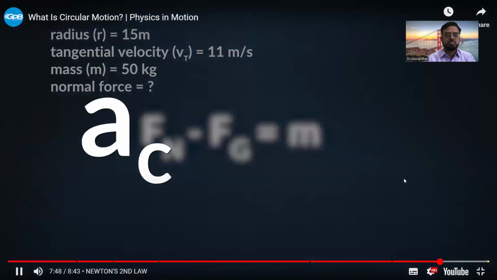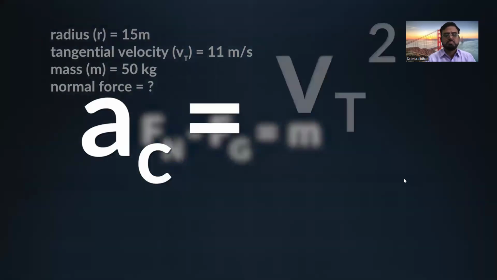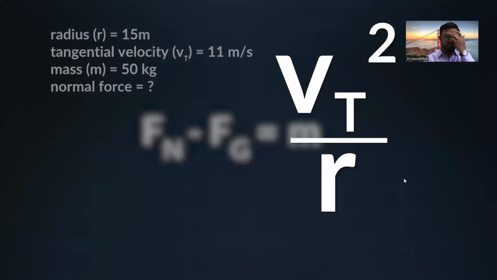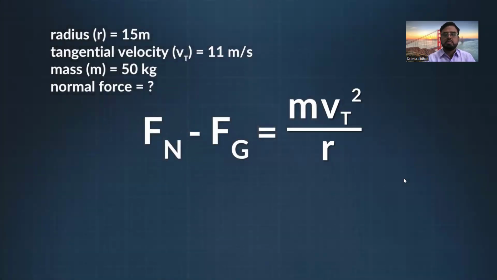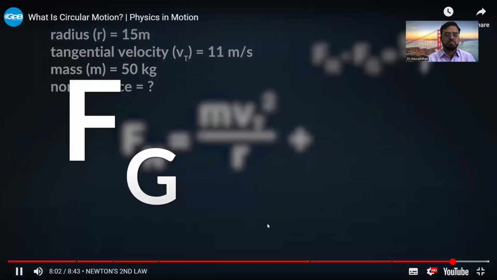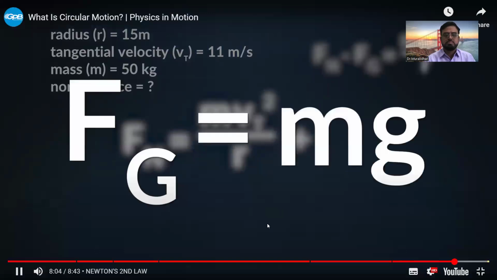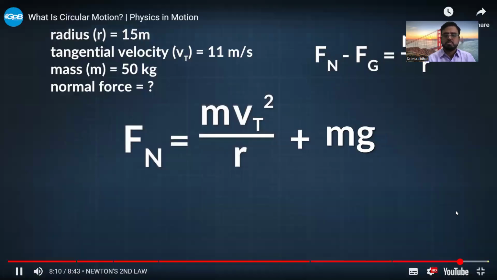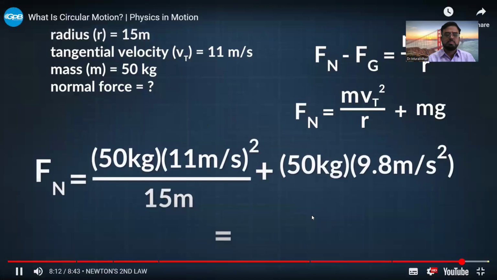Since centripetal acceleration equals tangential velocity squared divided by the radius, you can substitute that into the right side of the equation. To find the normal force, rearrange the equation. And since the force of gravity is mass times acceleration due to gravity, you can substitute m times g for F sub gravity.